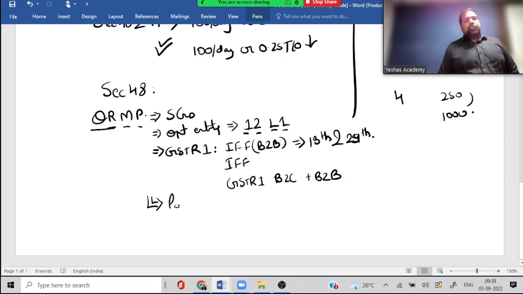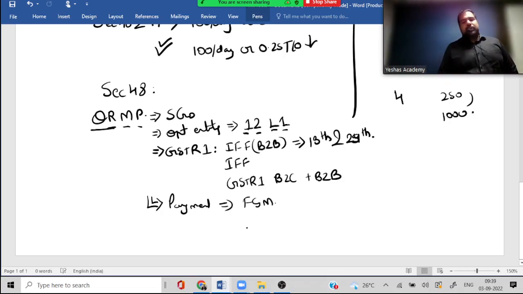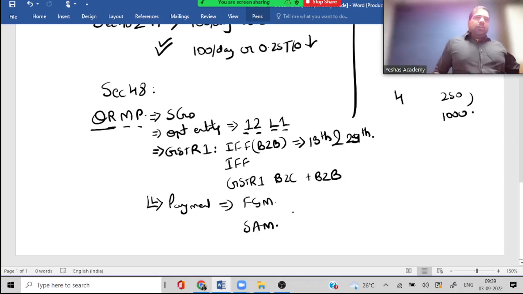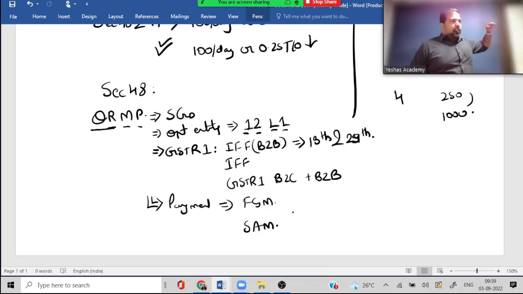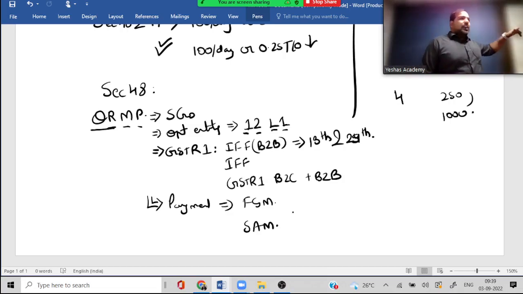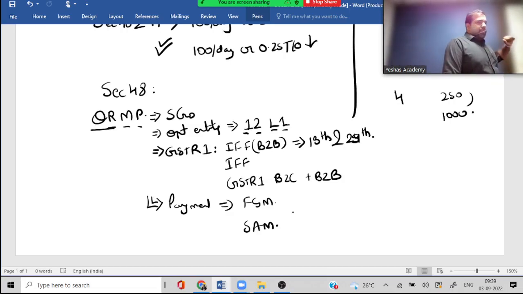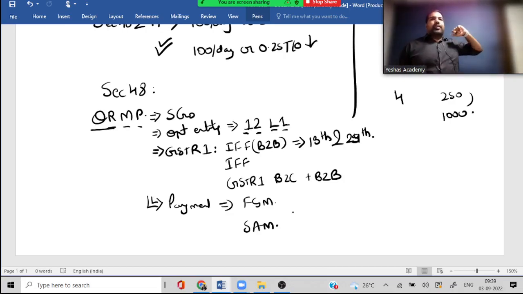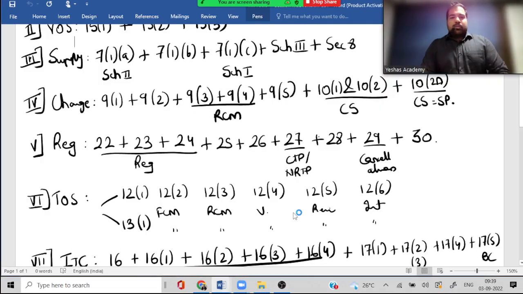And guys, what are the payment mechanisms here? Guys, is there a fixed sum method? Yes. Or is there a self-assessment method? Fixed sum means if the last month's return is monthly, 100% of the cash you paid, same in the first, second month. And what if the last month's return is quarterly? 35%. Guys, but is there any shortfall if you will pay interest? No. But self-assessment, guys, who's taking the responsibility? You. So if there is any shortfall, who will pay the interest, guys? You. And with that, guys, we come to an end of this.